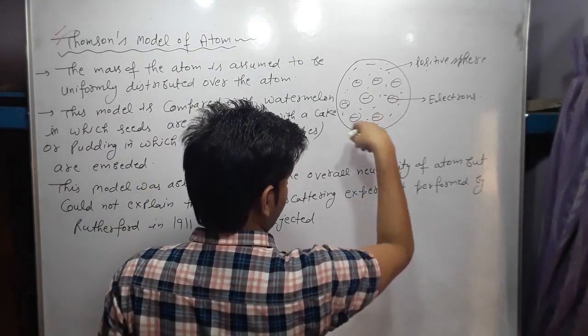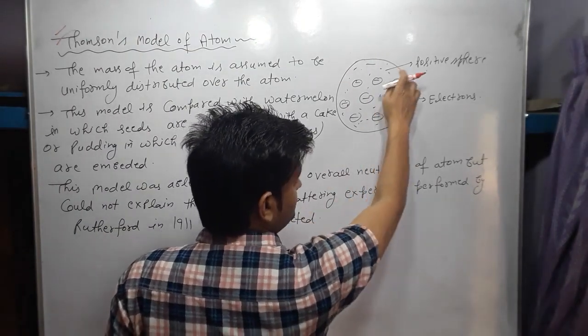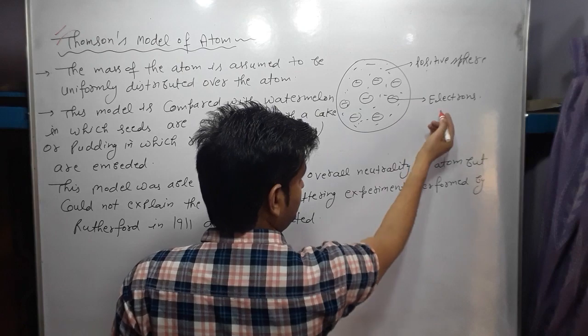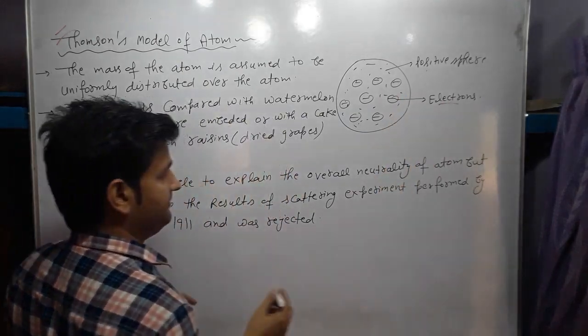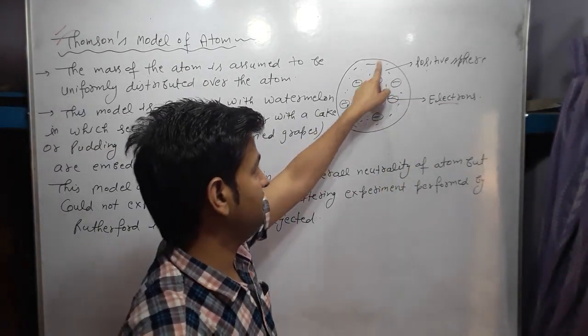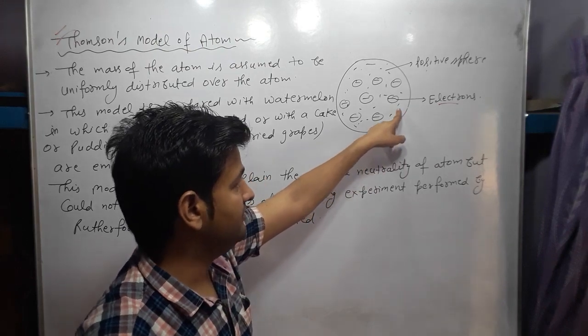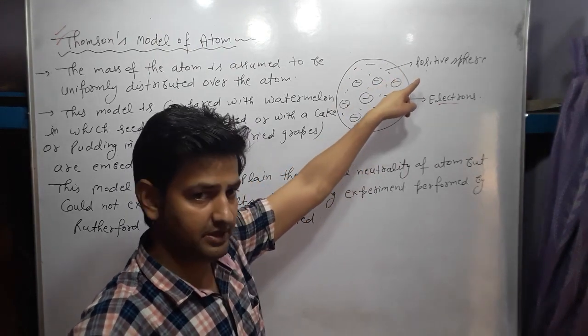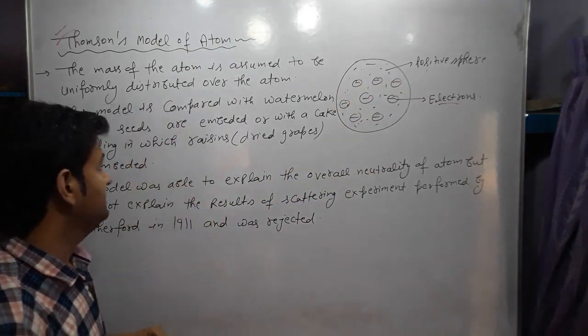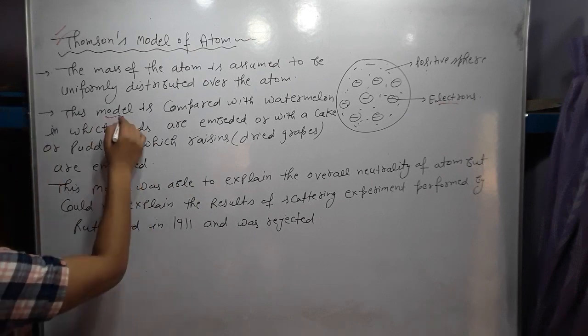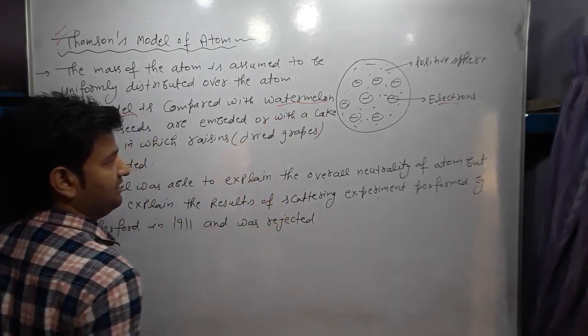It is like a positive sphere in which electrons are embedded, uniformly distributed in the atom. This model is compared with a watermelon.